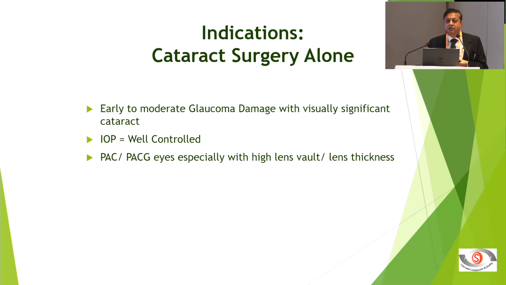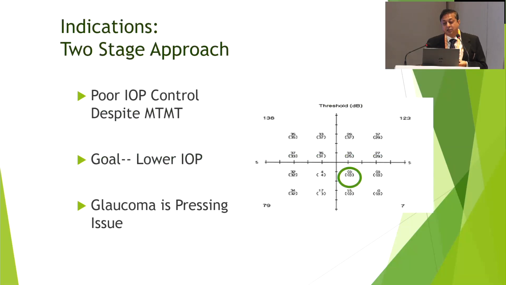So only cataract surgery: the patient has early glaucoma, IOP well controlled within 2 medications. And now with the recent experience in PSC or early PACG, if the patient has more lens thickness or high lens vault, I would consider only cataract surgery even if the patient is on 3 medications. On the other hand, you can see this patient, there is a macular split on size 5. Here my primary objective is to make sure that the glaucoma does not get wiped out. So I would do a trabeculectomy first and cataract later on after 3 to 4 months.